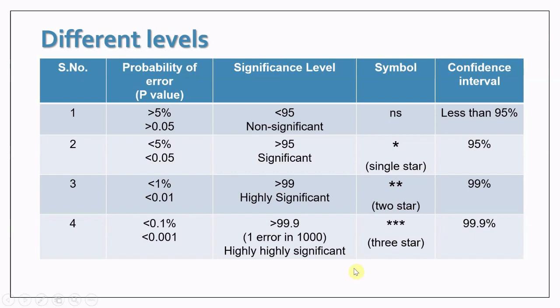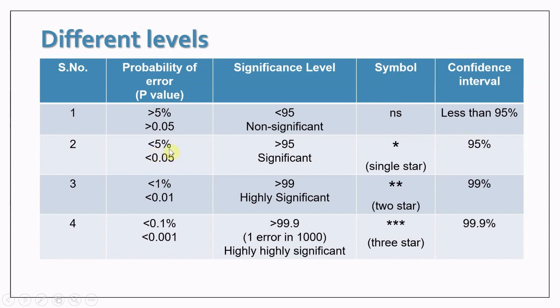So this table represents the different significance levels. The probability of error we can represent either by percentage or by a simple number. If the probability of error is more than 5%, that means our treatment and control are the same and there is a non-significant difference between the treatment and the control, and this is denoted by the NS symbol. The confidence interval means the sample does not represent the population, and we have less than 95% confidence in the sample and the population.